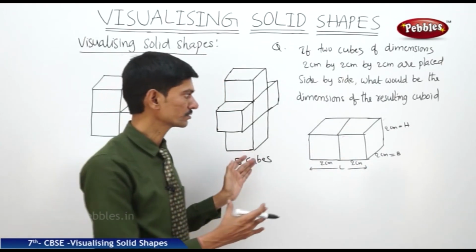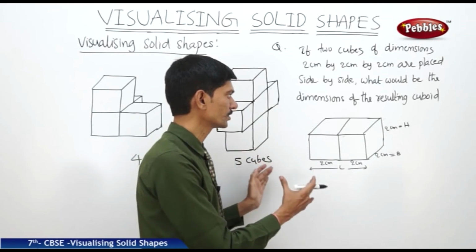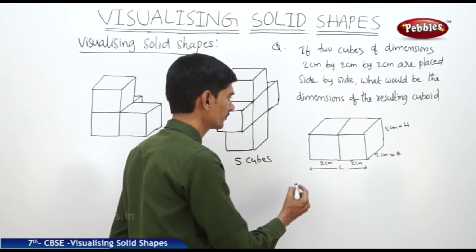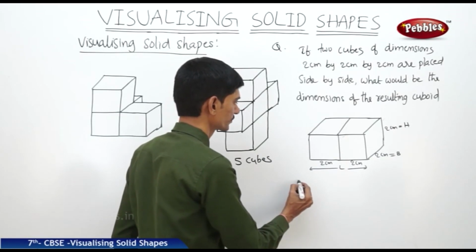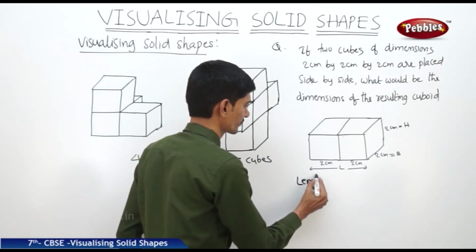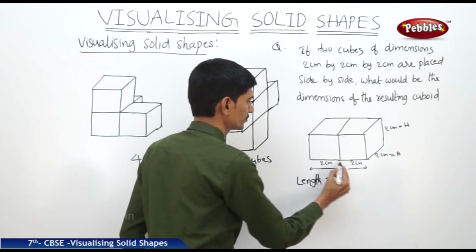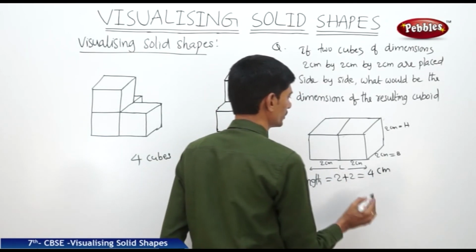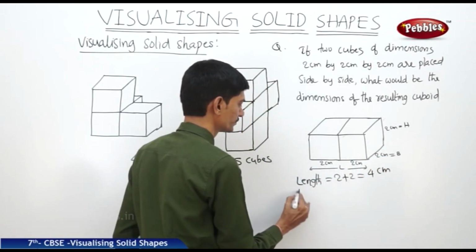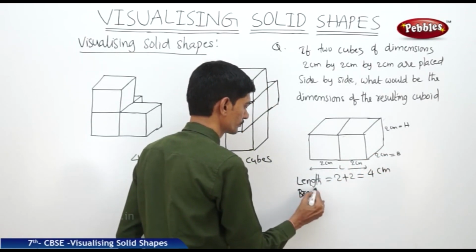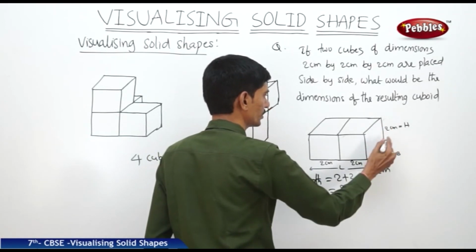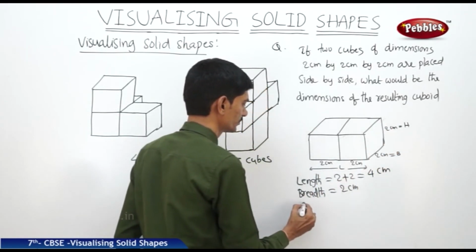When you place two cubes side by side, the length will increase. So the length of the resulting cuboid equals 2 plus 2, that equals 4 centimeters, and breadth is the same, 2 centimeters, and height also the same, that is 2 centimeters.